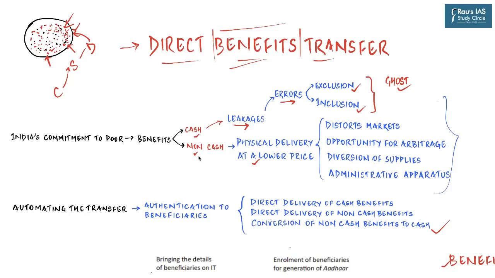But when the government decides to directly deliver products, for example food grains, to the beneficiaries, there are some other kinds of challenges. So how is it exactly done? Government acquires these commodities from the market or from controlled markets. Then these goods are delivered to the beneficiary at a lower price. For example, all of you must remember that 5 to 6 years ago, even LPG cylinders were distributed to the beneficiaries through this method.